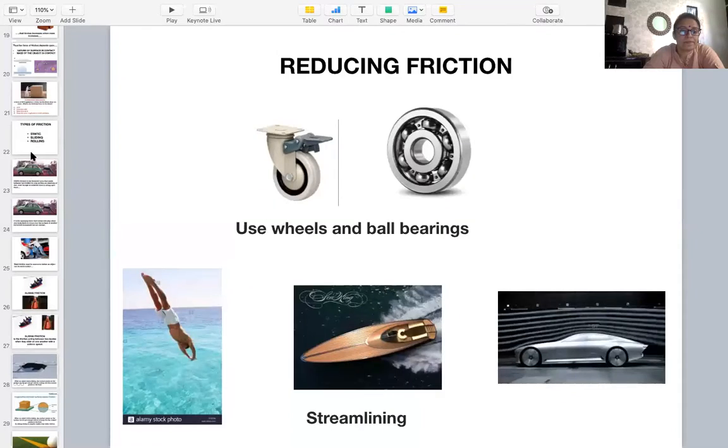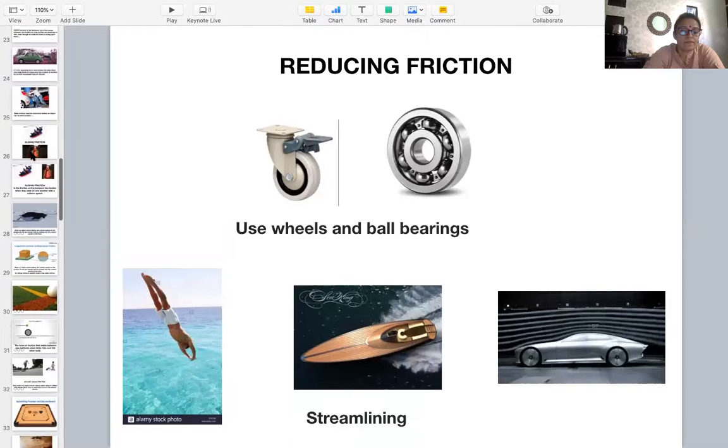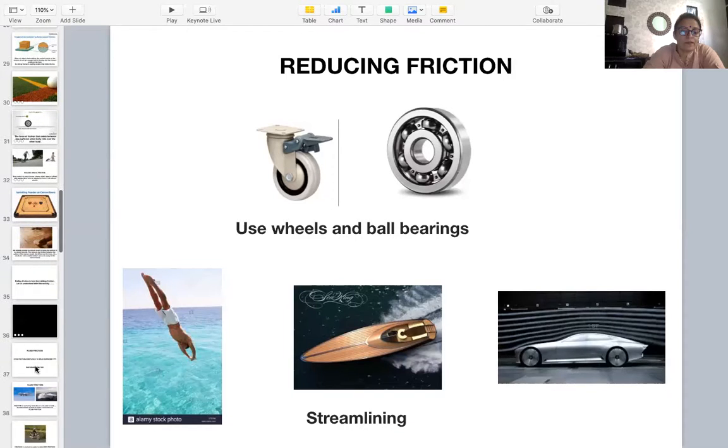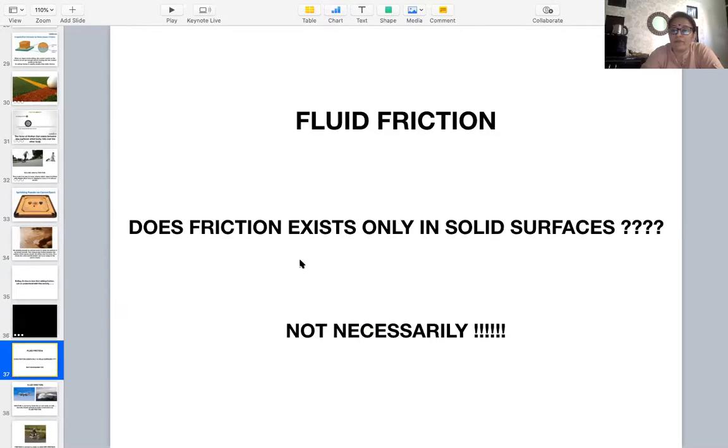In the previous videos, we have covered the definition of friction, the characteristics of friction, the factors affecting friction, and now today we will be discussing fluid friction. Let me take you to my slides. So today's topic is fluid friction.